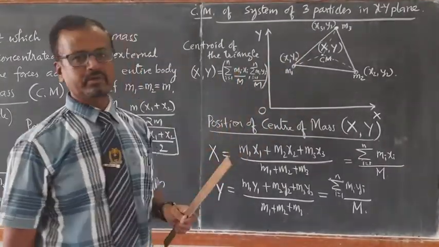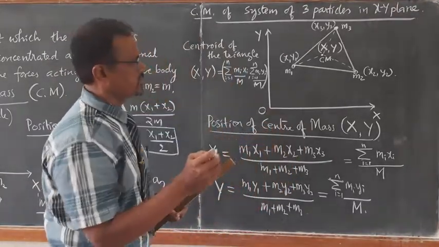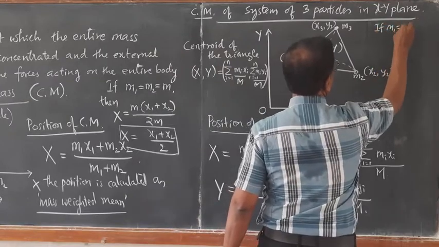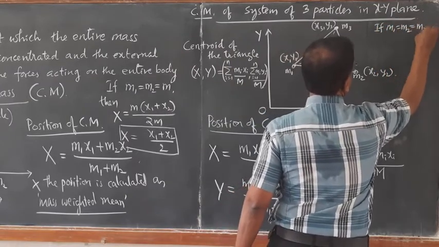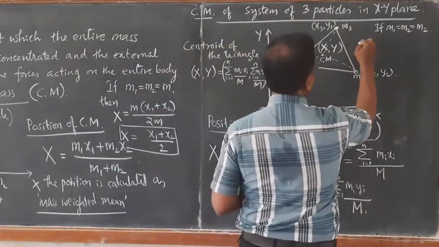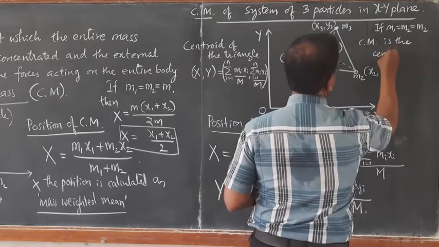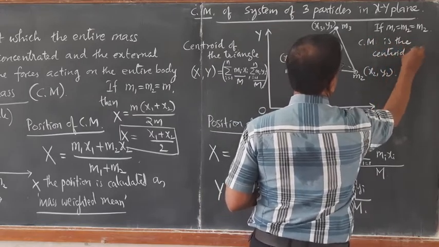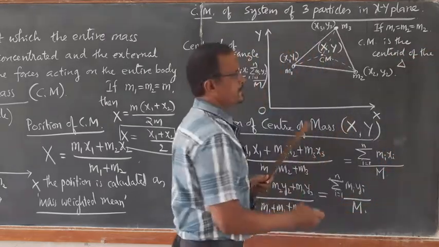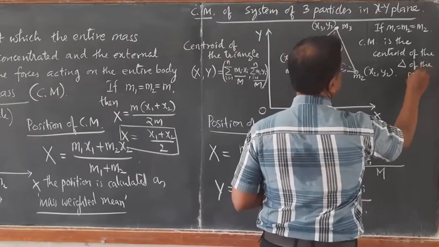If all the three masses are equal, that is, m1 equals m2 equals m3, then center of mass is the centroid of the triangle made by the particles.